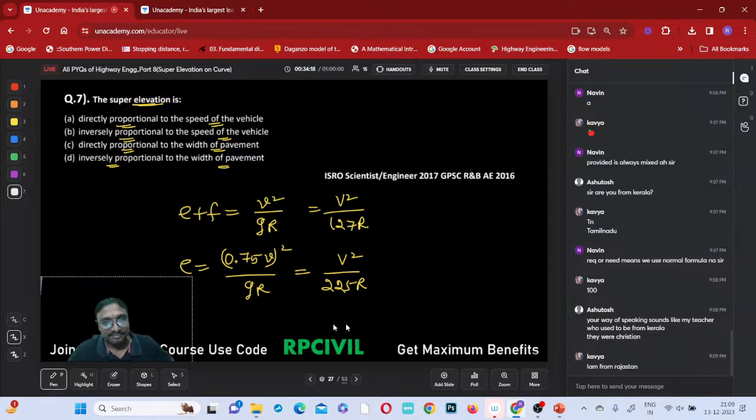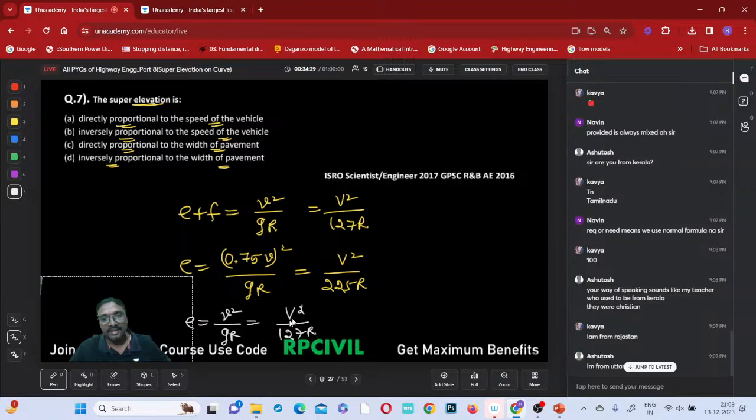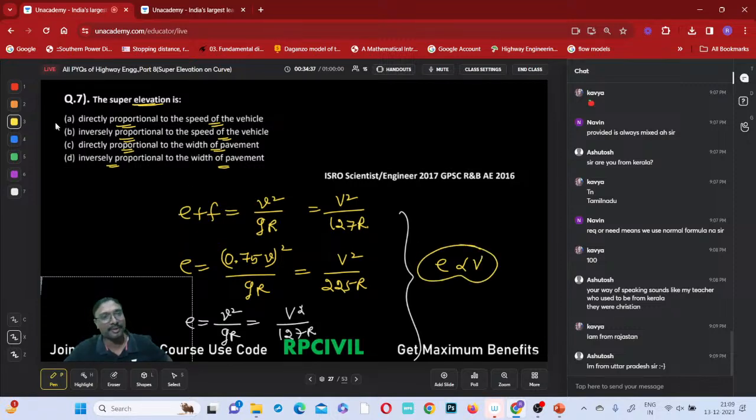Right. So now E equal to small v square by gR, na? Or capital V square by 127 R, na? Like that. So everywhere, super elevation is directly proportional to the speed square only, na? So the first option is the correct answer, right?